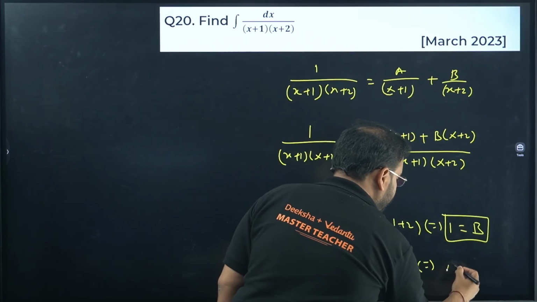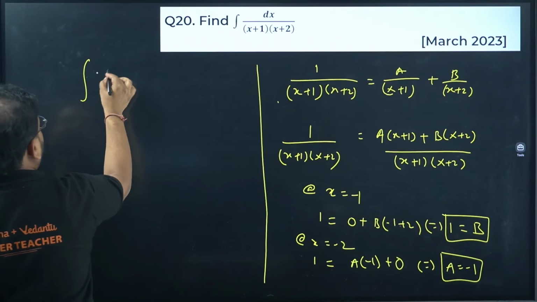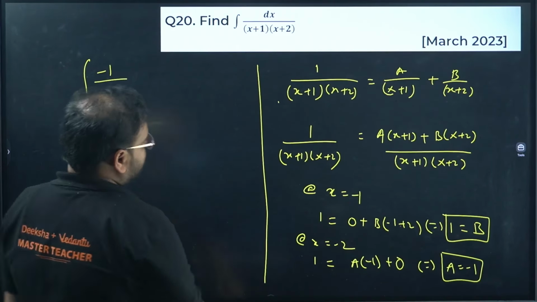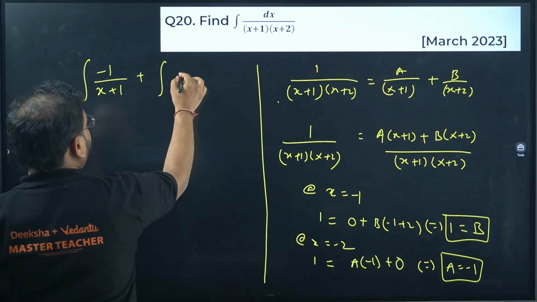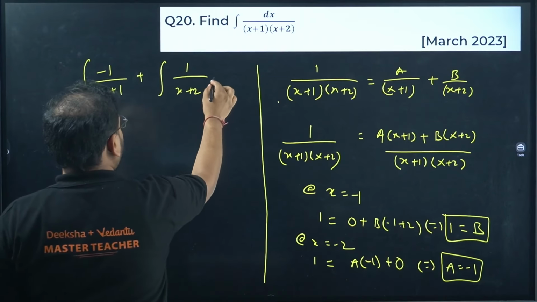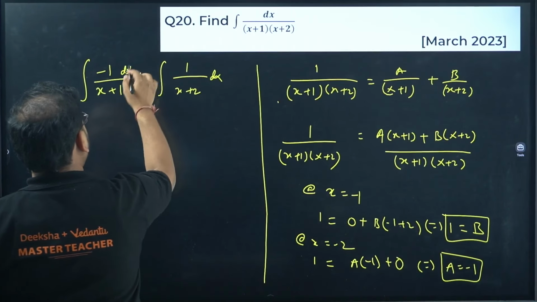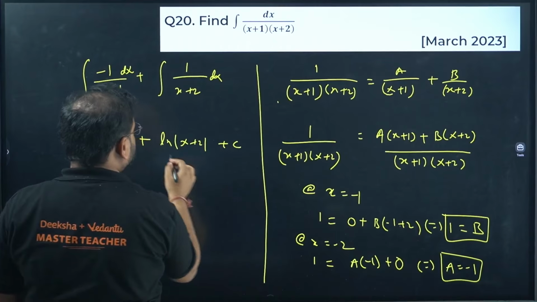Now you can take this integration. Instead of this, I can take that, no? So I'll have minus 1 upon x plus 1, and integration of again 1 upon b is 1, right? So x plus 2. Both has dx in it. Integration will become minus ln of x plus 1 plus ln of x plus 2 plus c.